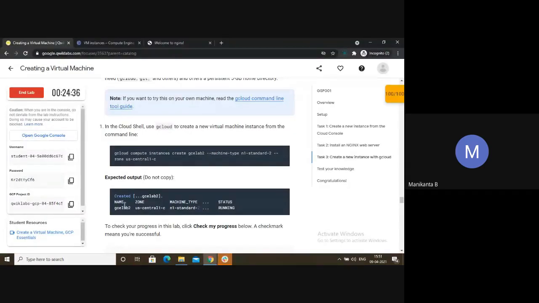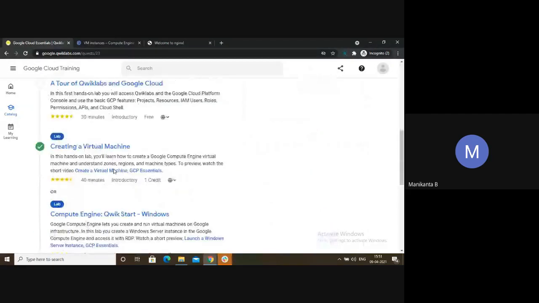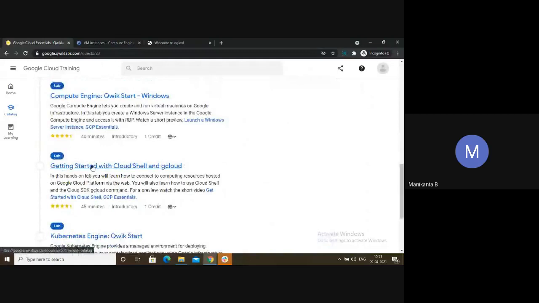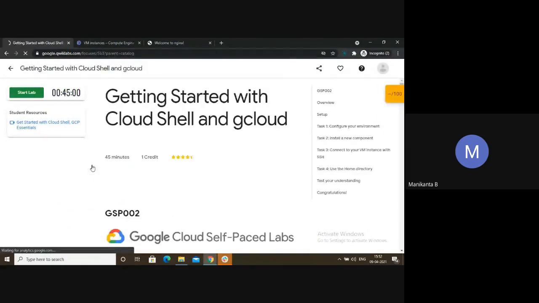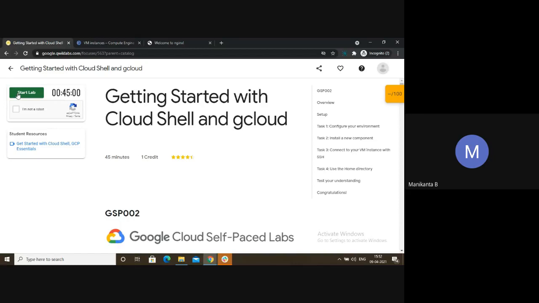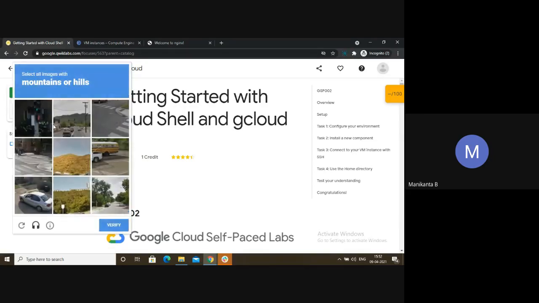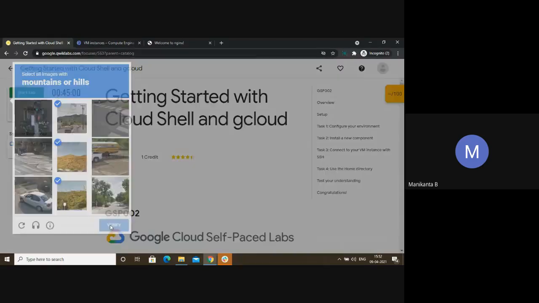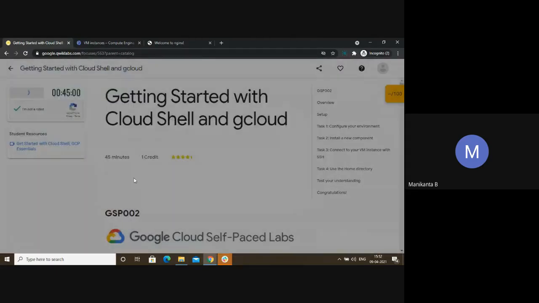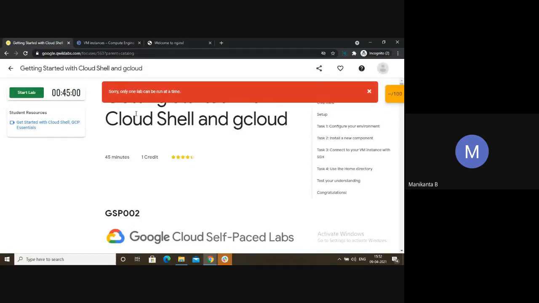So suppose you are doing a lab here. You left this lab, you go back, you haven't ended it. You are just leaving it and going back, and you are planning to start some other lab. If you click on start lab, they will say sorry, only one lab can be run at a time.